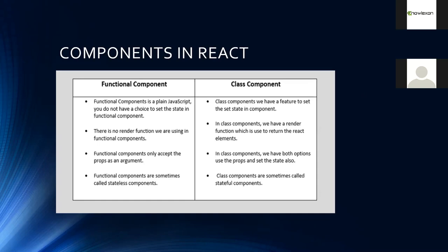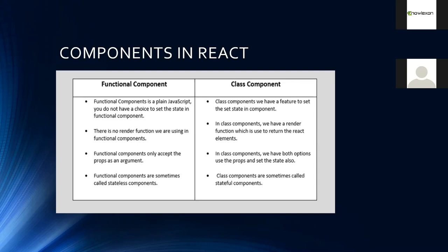But the class component comes with various features. The disadvantage is it's quite complex to work with class components, handling all those functions which we sometimes don't actually need in our application. So based on what you actually want from the component, we go for either a functional or a class component.